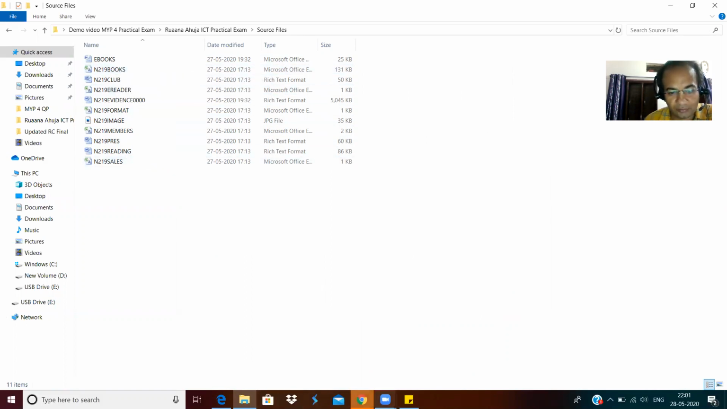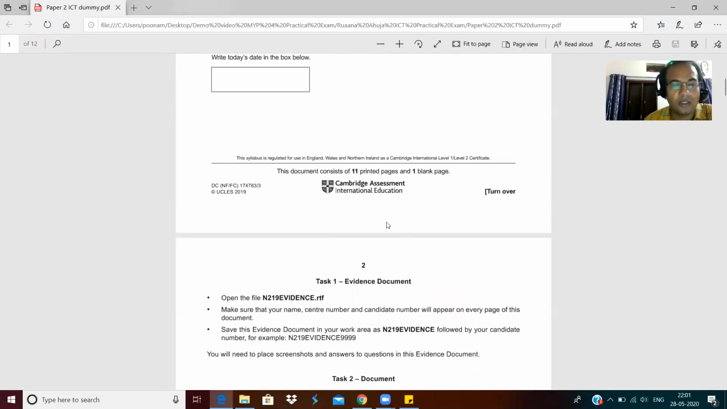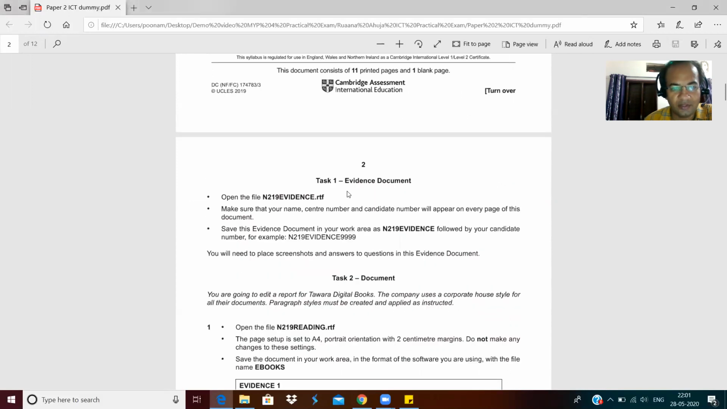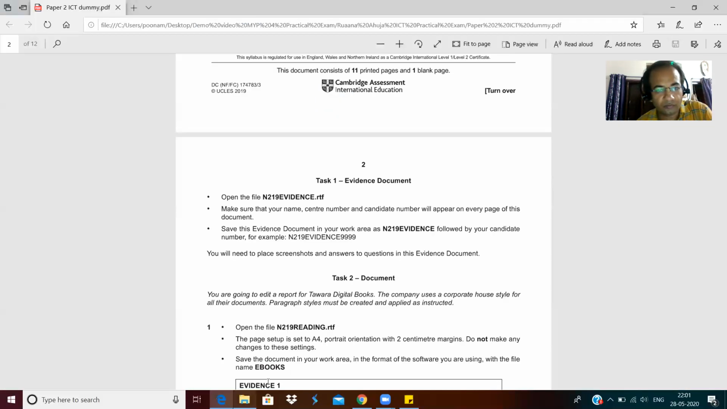Now let us consider this first thing. It says open the file N219 evidence.rtf, which is already there. You can see this is the N219 evidence file. Now it says make sure that your name, center number, and candidate number will appear on each and every page. It means you will have to set the header or footer, right? Save this evidence document in your work area as N219 evidence followed by your candidate code.